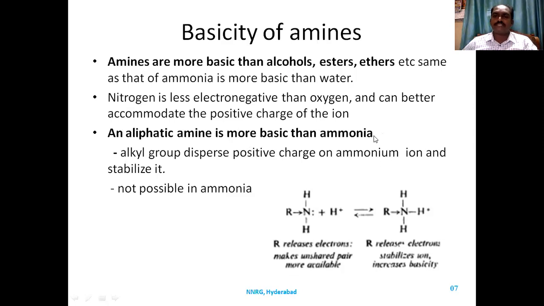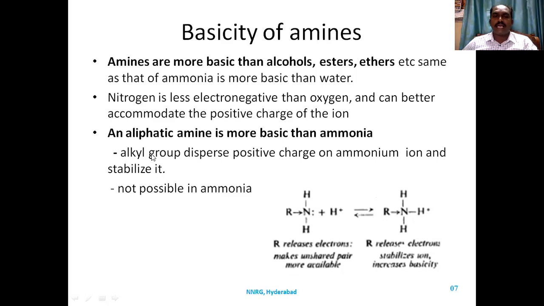The methyl group is an electron donating group. It will try to disperse the positive charge on the nitrogen. The more the dispersion, the more the positive charge is removed from the nitrogen, and the more stable the ammonium ion.